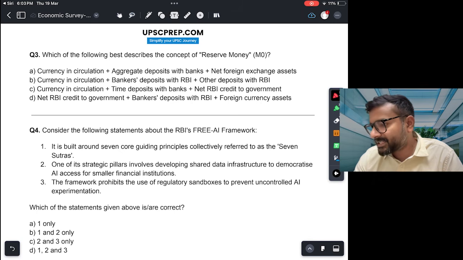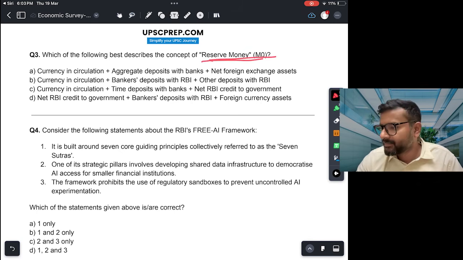Third, which of the following best describes the concept of reserve money? The reserve money, of course, this is a very theory based question. कोई application based नहीं है. So you have to know the formula here. Let's see. Currency in circulation plus aggregate deposit with banks plus net foreign exchange assets. जहाँ aggregate deposit with banks आ गया, that is not part of reserve money, right? वो फिर money supply का part हो जाता है. M1, M2, M3, M4. So this is not correct.